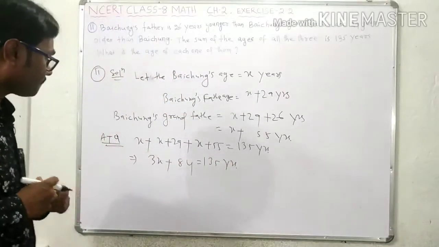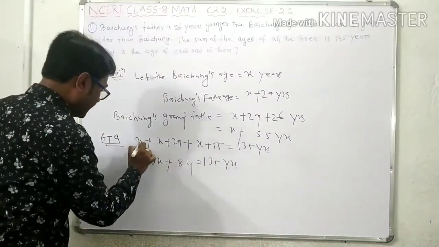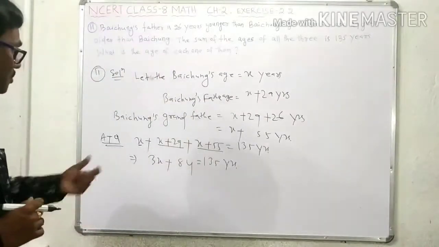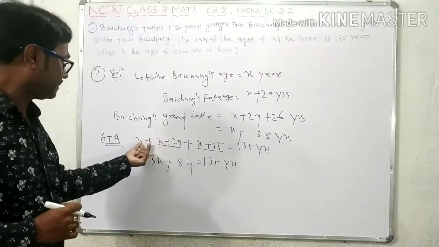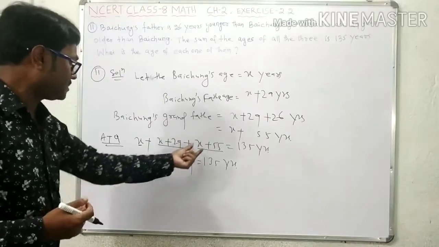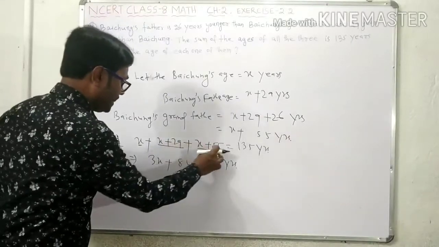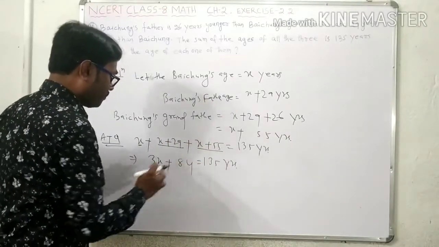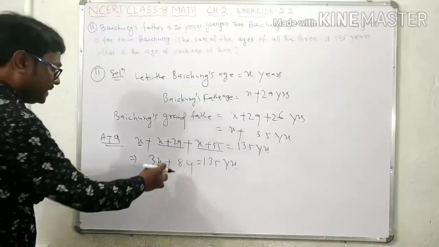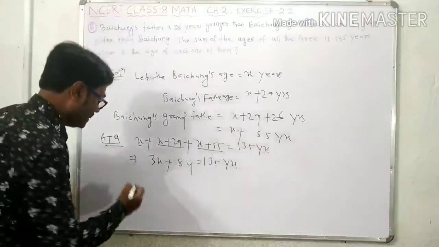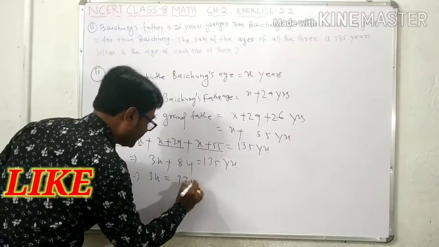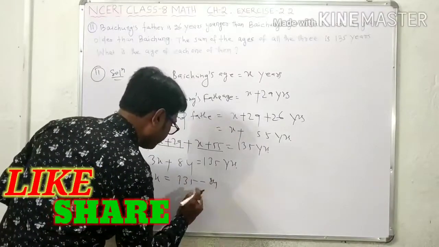Here, this is Baichung's age, this is Baichung's father's age, this is Baichung's grandfather's age. Three unknown quantities, x plus x plus x, that is 3x. Now you shift this 84 to the right side to get the value. This implies that 3x is equal to 135 minus 84.